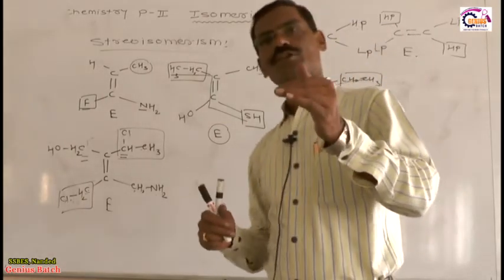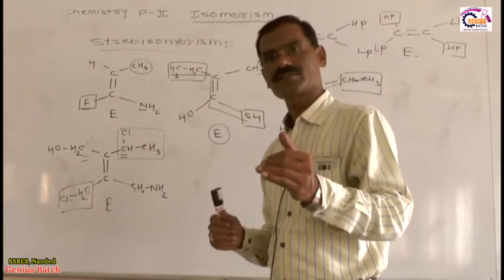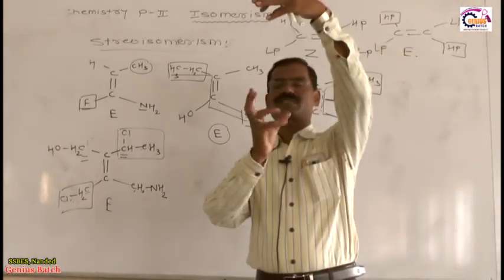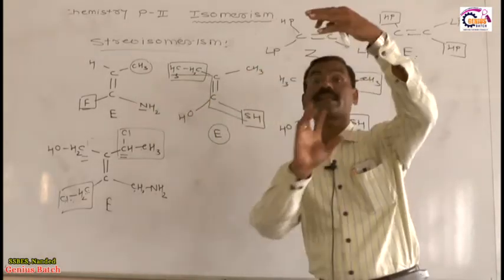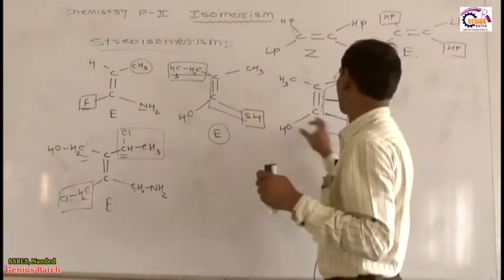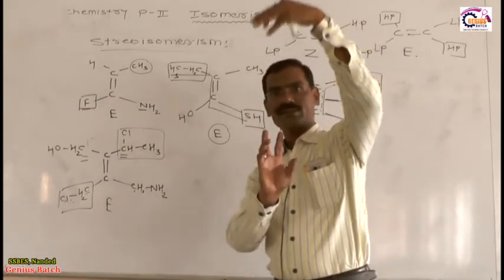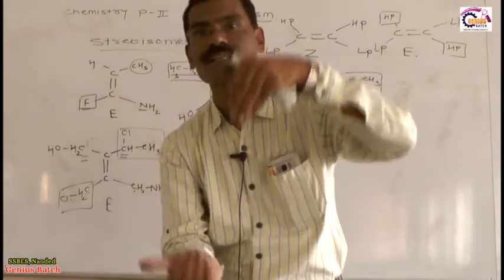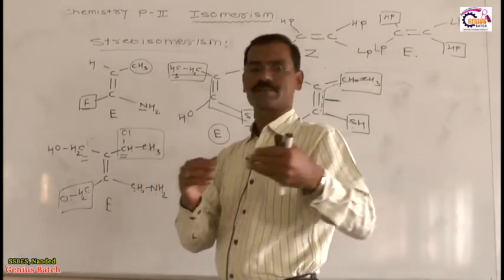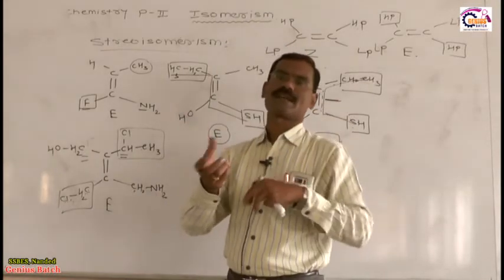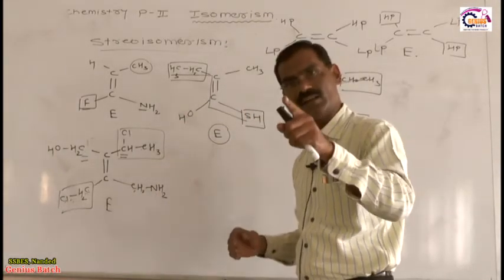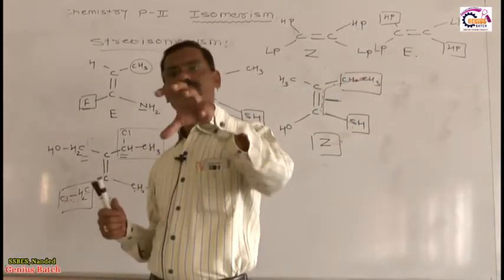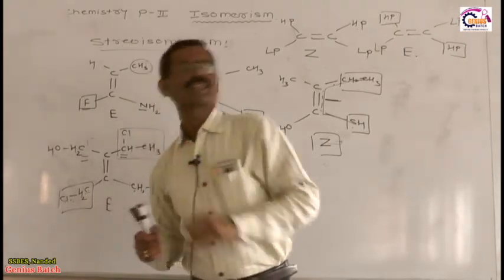So what is the geometrical isomerism of alkenes? Why do alkenes show geometrical isomerism? Because alkenes have restricted rotation around the carbon-carbon double bond. They cannot rotate. That's why these two molecules cannot interconvert into each other. Now tell me, will these two interconvert? Why can they not interconvert? Because they don't have free rotation. Free rotation is only possible around a carbon-carbon single bond, but this molecule has a carbon-carbon double bond. Due to this restricted rotation they show geometrical isomerism. Is it okay? So this is called geometrical isomerism in alkenes, that is cis-trans, E and Z.